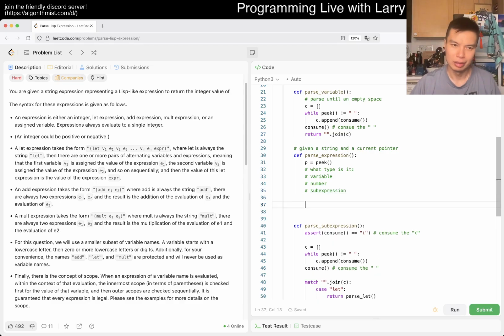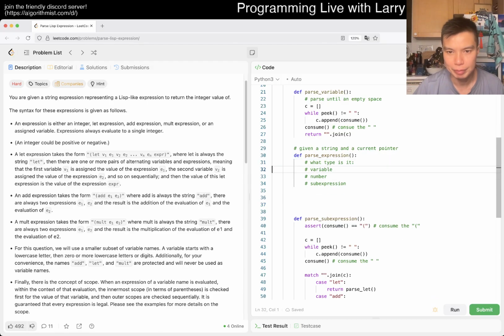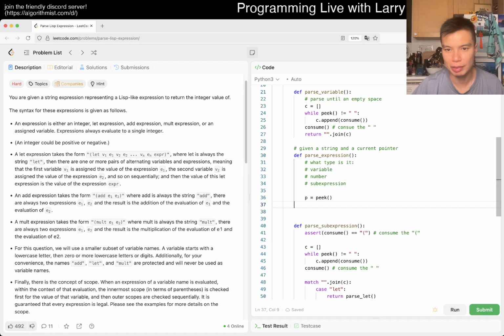They call expressions a little bit monkey, because it could be a lot of things, or they just don't define it. Maybe they just assume you'll figure it out, which is fine. So now we peek, and then the two things, right? So if p is equal to, or we can make it a match here, p, right?